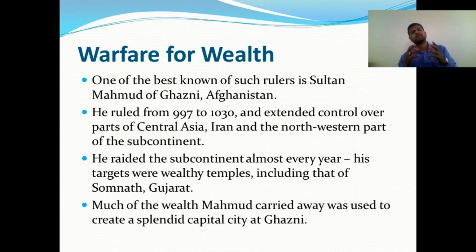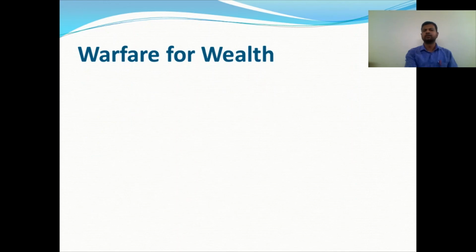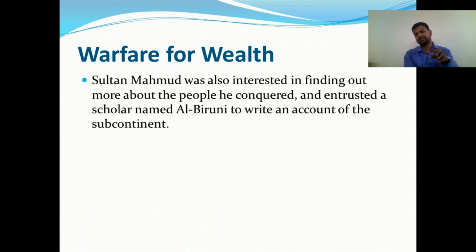Much of the wealth Mahmud carried away was used to create the splendid capital of Ghazni. So he carried all the wealth to Ghazni and made that area wealthier. Ghazni Mahmud invaded India almost 14 times, and he did that to occupy the wealth.